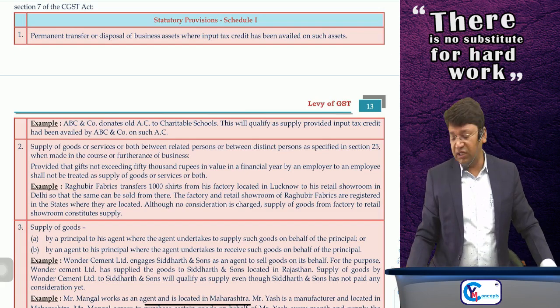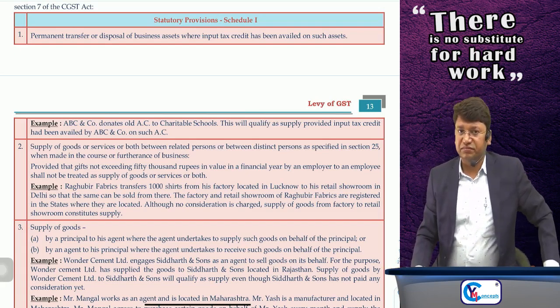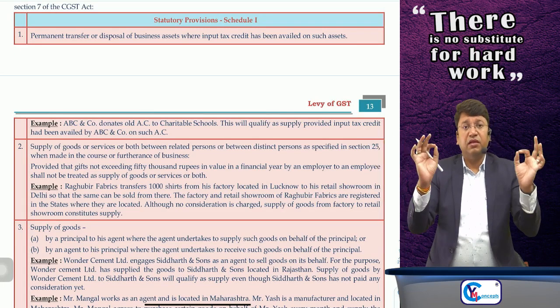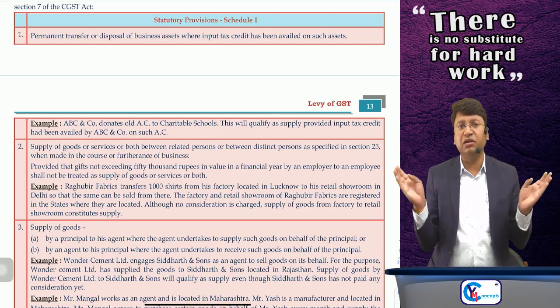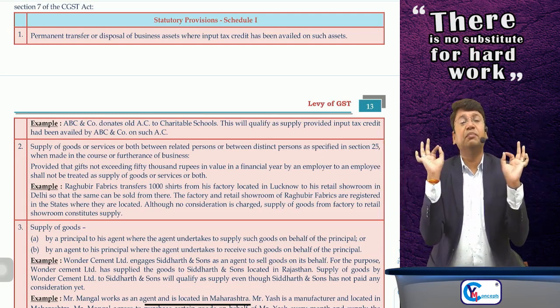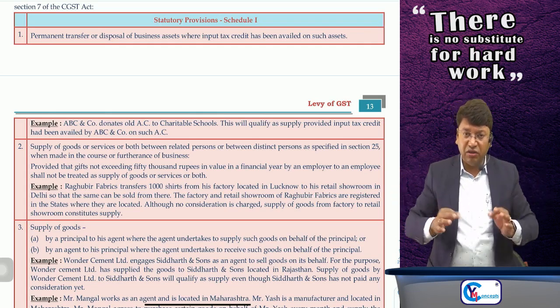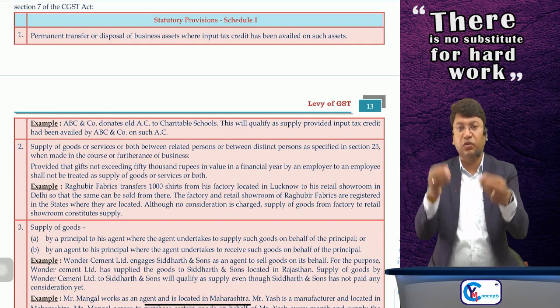Sir, if ITC was availed on the purchase of the goods, then what would have happened? Suppose I'll give you an example. Sir, para number 1 says that permanent transfer or disposal of the assets of the business where ITC has been availed, it will be supply although the permanent transfer or disposal is without consideration.